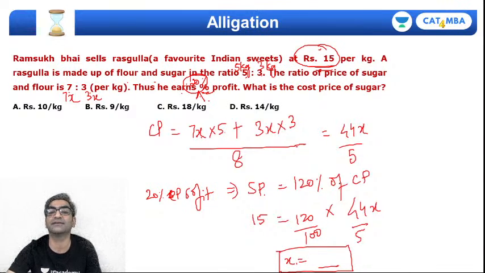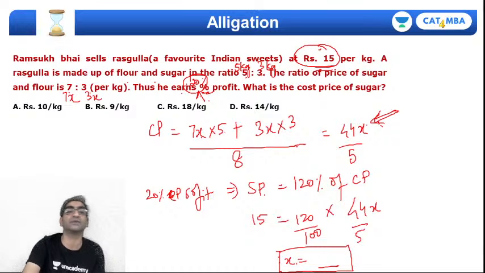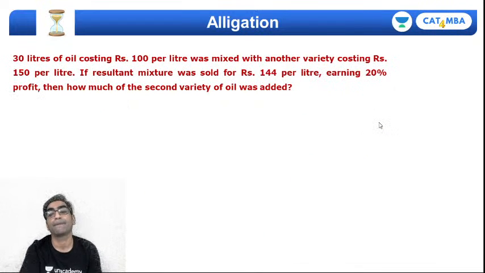So assuming, given the value of profit percentage, you can calculate x. Once you calculate x, you will get the cost price of sugar, right? So you can determine the answer to this question.